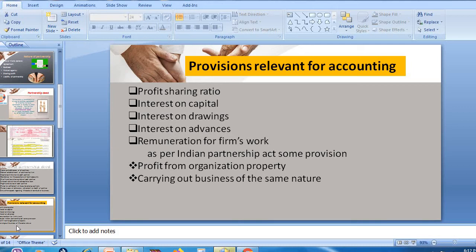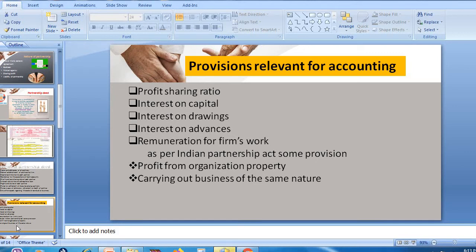And then remuneration for the firm's work. Remuneration means a payment of salary, a payment of money for the work done by the partner. In an organization, whatever work the partner does, he will not be entitled to get any salary. Understood? The organization belongs to the partners, right? If they are employees, they are entitled to get salary. But partners who are working in the organization are not entitled to get any salary or remuneration, and nothing should be mentioned in the partnership deed; it should be silent related to remuneration.